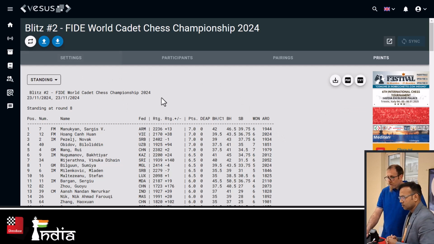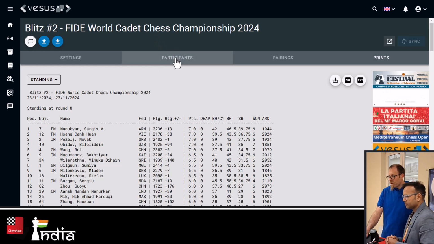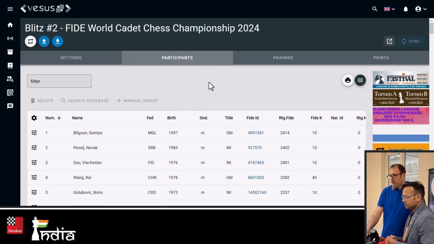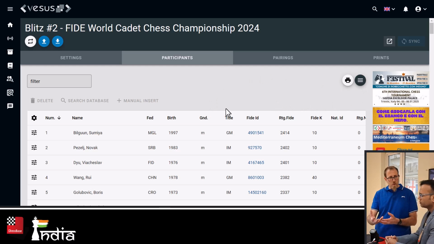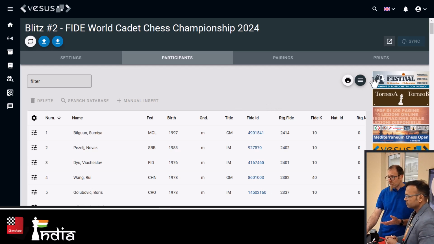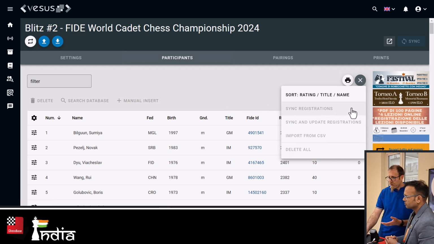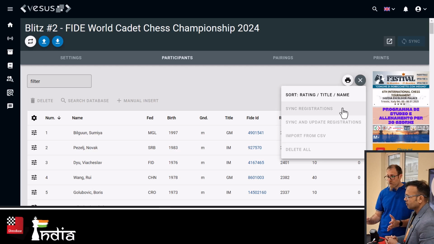Yes, this is good. So you will get in here, this is the pairing software. You have your list of participants here. Obviously now the tournament is finished, but normally let's say you have collected registrations from people. They can register directly on Vesus. You can import all your registrations by clicking this button. All the registrations come here and you can start pairing your tournament. You don't need to enter any player details manually.